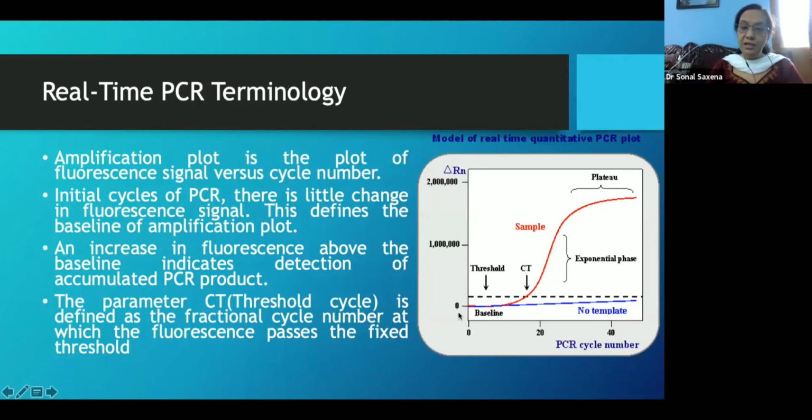Any increase in fluorescence above the baseline is detected by the system. Any fluorescent signal which remains below this threshold is not detected. That means there is no amplicon production or no template. Now, what are each of these terminologies?